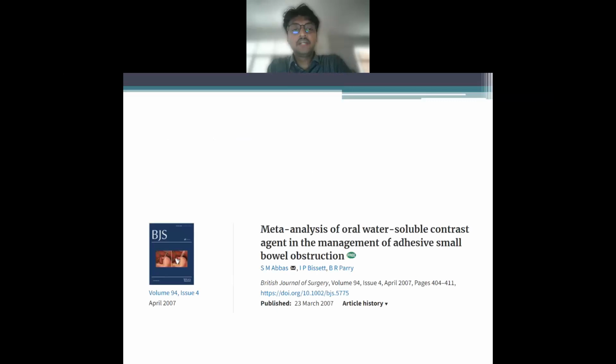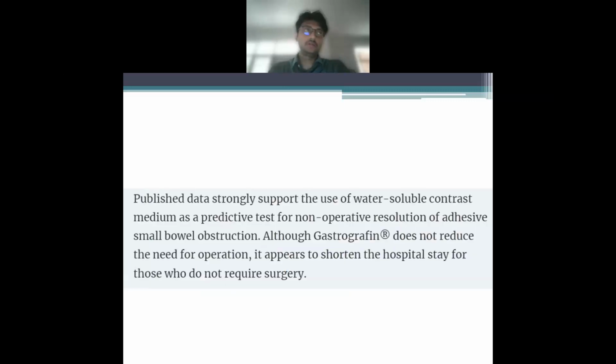Now, a study published in the British Journal of Surgery in 2007 evaluated the role of oral water-soluble contrast agent, and it says, although gastrografin does not reduce the need for operation, it appears to shorten the hospital stay for those who do not require surgery. So it's a very subtle and a very important point. It appears to shorten the hospital stay for those who do not require surgery. Very small, but a very important one.